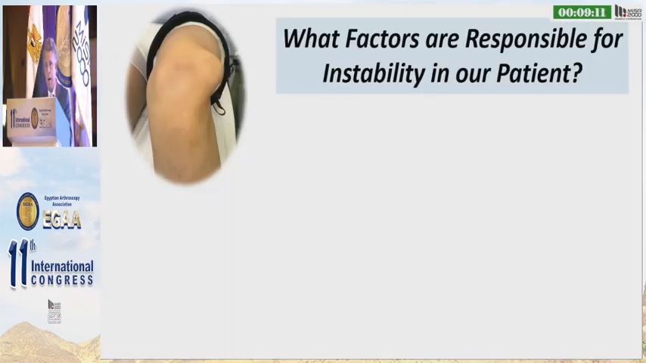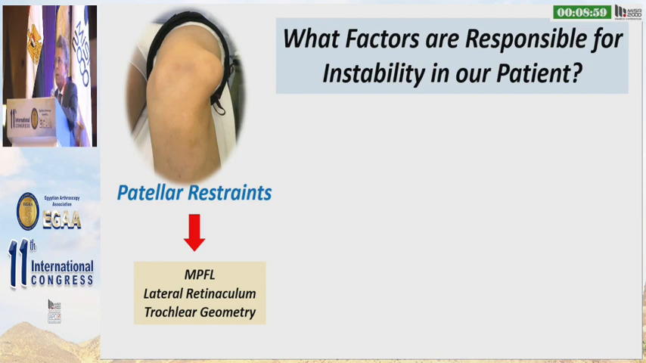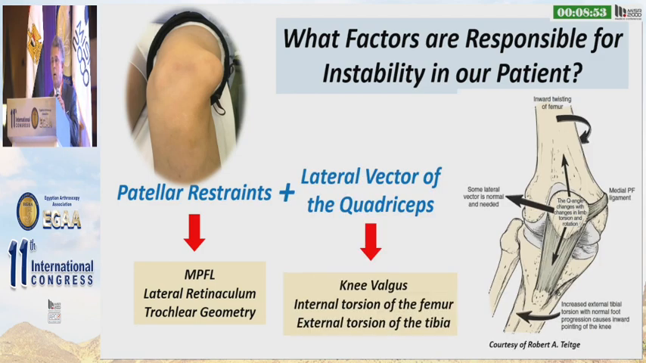What factors are responsible for instability in our patient? This is the key question when we are going to indicate surgery for a patient with CLPI. The answer is that CLPI is the result of a failure of patellar restraints, as well as an increment of the lateral vector of the quadriceps.